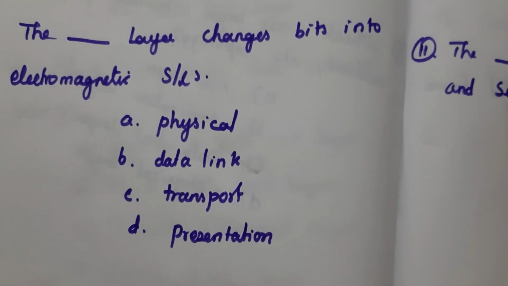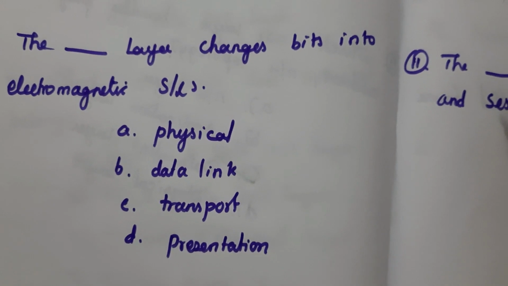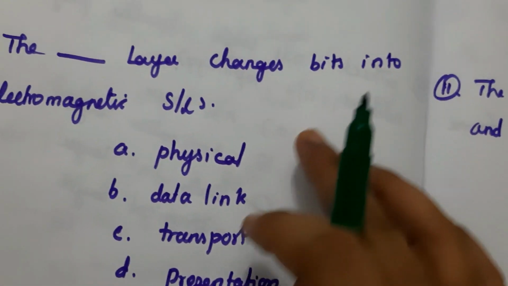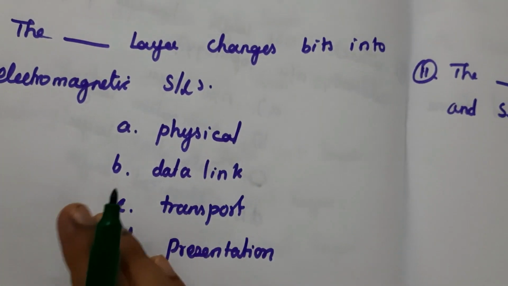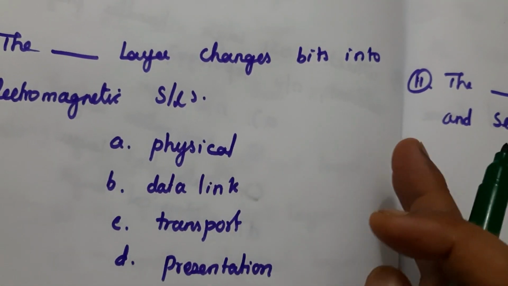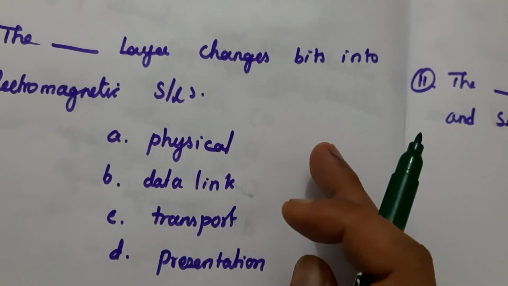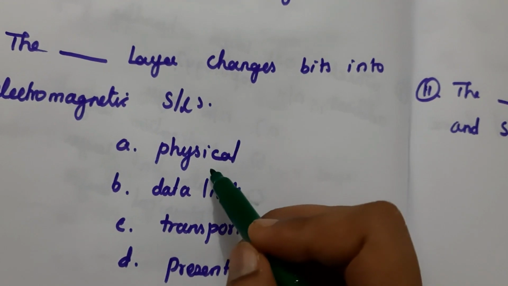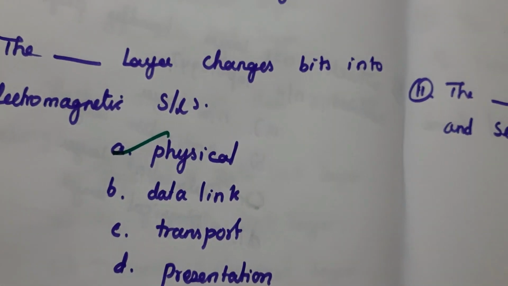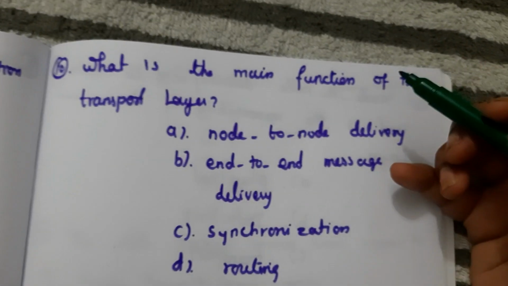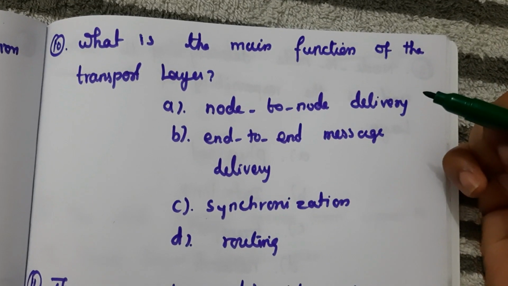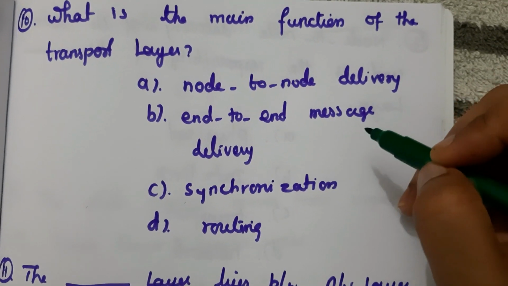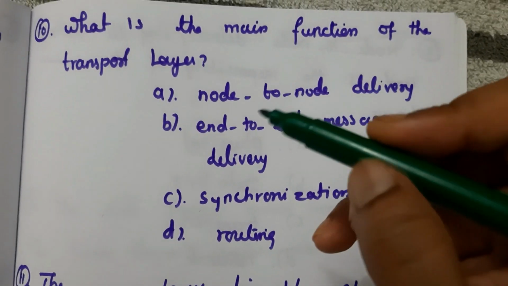Next question, the dash layer changes bits into electromagnetic signal. So we convert bits into electromagnetic signal to transmit the data from one device to another device. That happens in the physical layer. So here the bits are transformed into signal. So here the answer is A, physical layer. Next question, what is the main function of the transport layer? The main function of the transport layer is to ensure end-to-end message delivery. So here the answer is B.